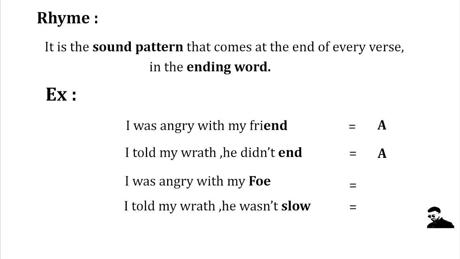So let's continue with the two last verses. We have the word foe and we have the word slow. They are the same as each other, but they are different from the ending words of the first two verses, friend and end. So we refer to them by B. So here in conclusion, we have the rhyme pattern or scheme AABB.